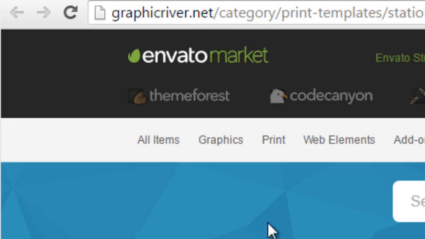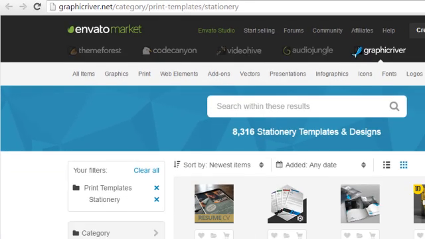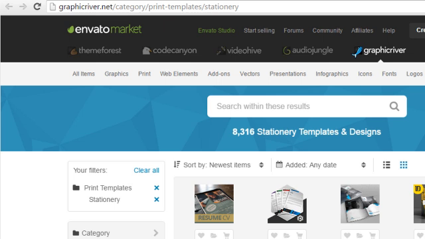Graphicriver.net is a marketplace that is filled with tons and tons of professional items like stationery designs and design templates that you can easily pick and choose. Find the one that fits you and, most importantly, perhaps fits your audience, and make sure that you use it to your advantage. And this is what is going to help you stand out from everybody else who has plain content.